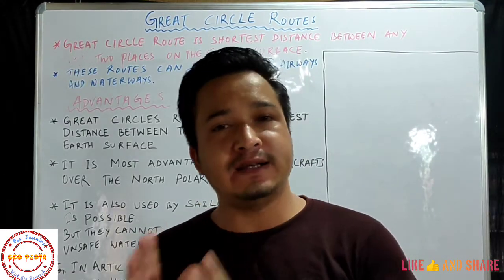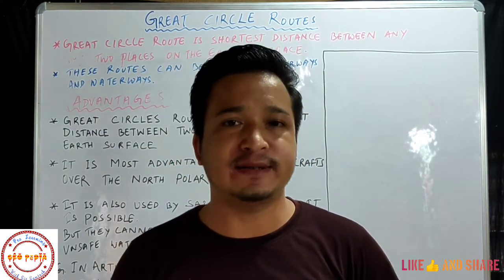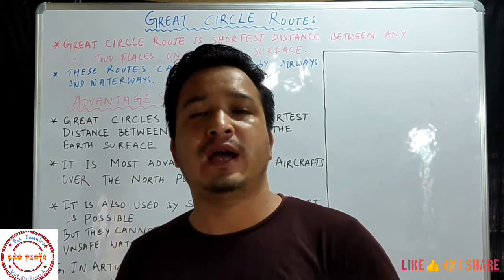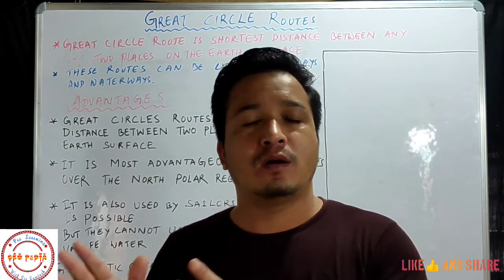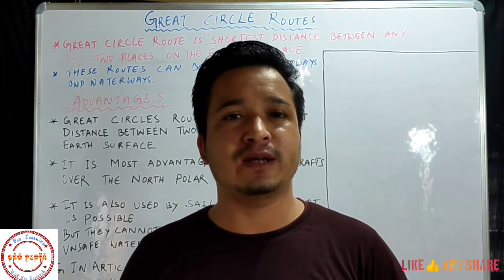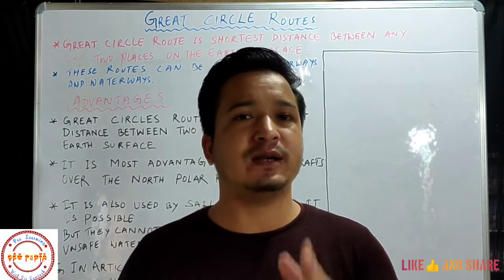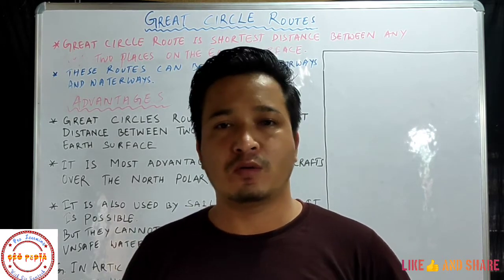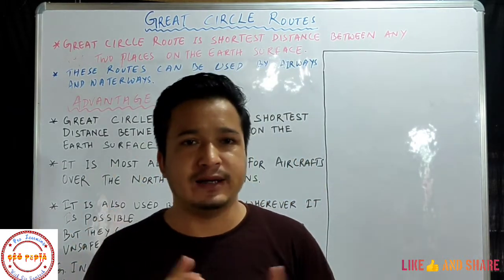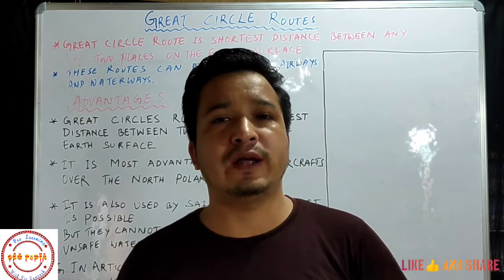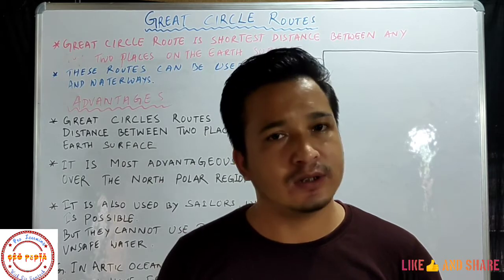So students, a great circle route is the shortest distance between two places on the earth's surface, and it is mostly shown with the help of a curved line. If you have seen the routes of airways and waterways, then you can see all the ways are shown on the map with a curved line. If you have not seen, then you can go and Google it and you can see there. So these are shown mostly by a curved line, and this route is known as a great circle route, the shortest distance between any two places on the earth's surface.